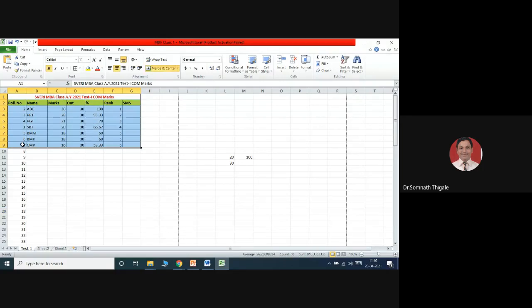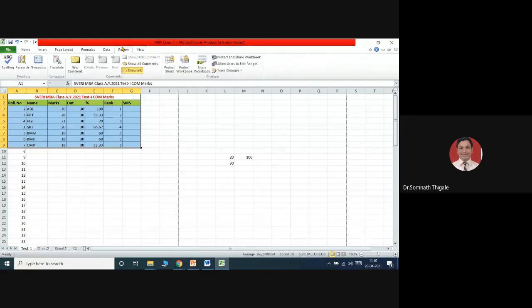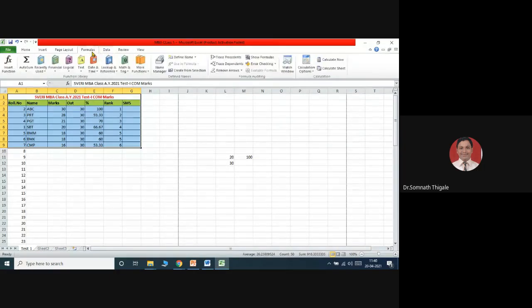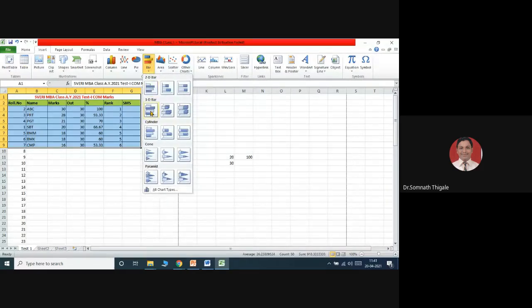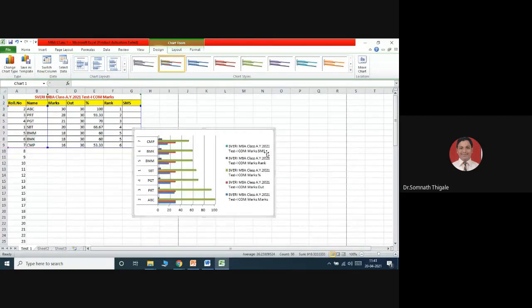Select this particular table and go to the option called Insert, and represent it in terms of a pie chart, for example, or you can represent it in bar charts. Here I will go with the bar chart just to understand. Select the bar chart, and I want to see it in 3D format. So I'll select the 3D format. See here, the title comes: academic year, test 1 marks, the specific representations.